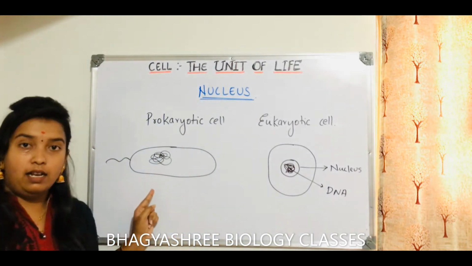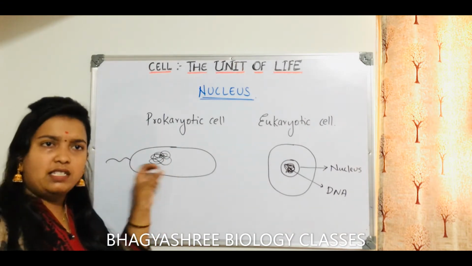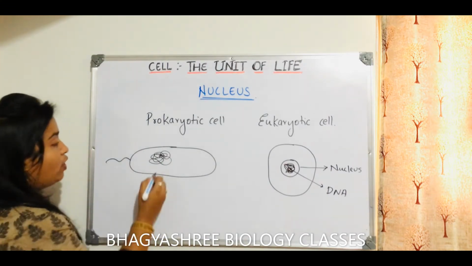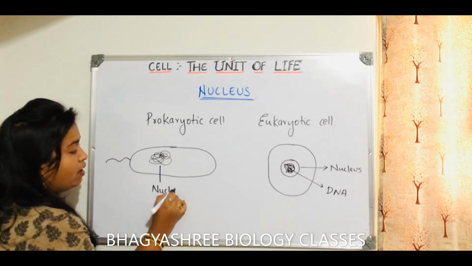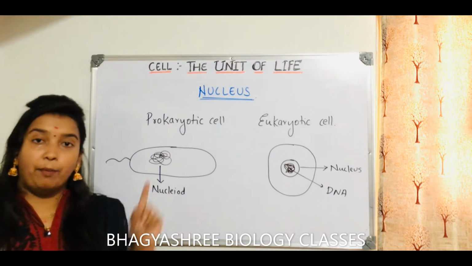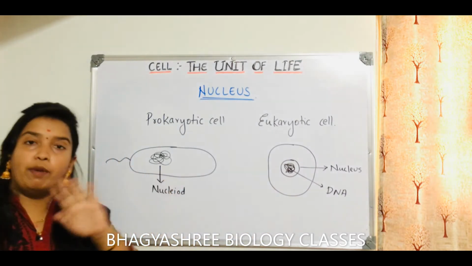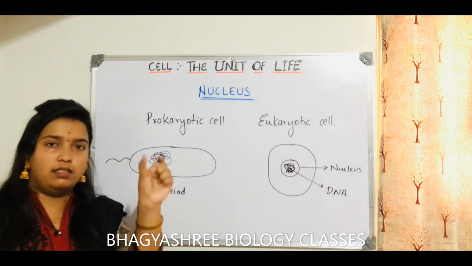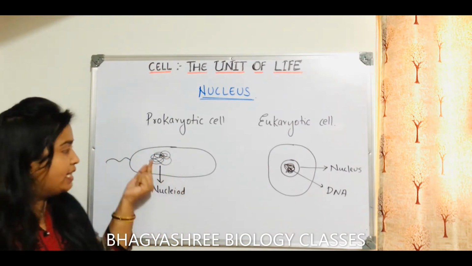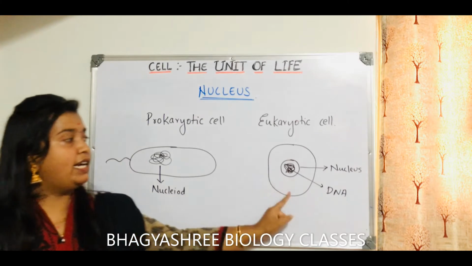Whereas in prokaryotic cell, there is no particular nucleus. You can see that DNA is present in some region here. And this region, we will not call it a nucleus. Instead, we will call it the nucleoid region. It does not have any particular membrane, like this nucleus has a membrane here. Whereas here, there is no membrane. You will only find DNA located somewhere in the cell. So where you find this larger circular DNA, that region is called the nucleoid region, but it is not called a nucleus. Here it is called a nucleus.